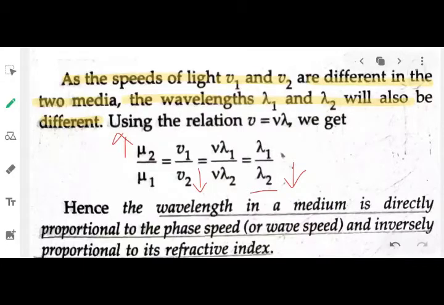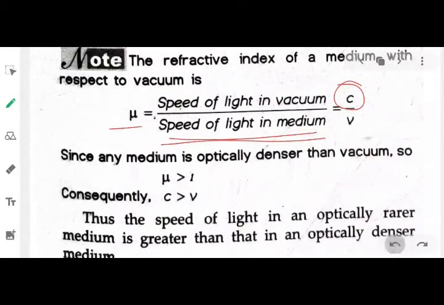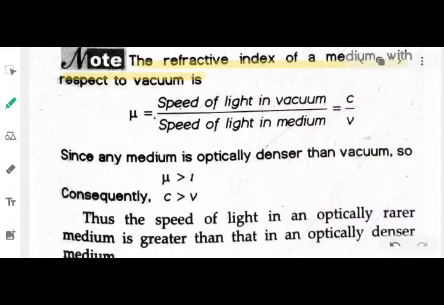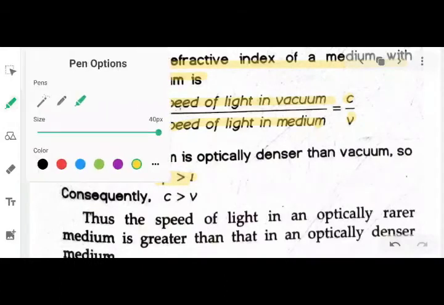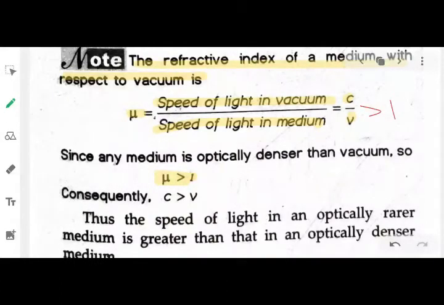Okay. Now based on this concept, we will move further. The refractive index of a medium with respect to the vacuum is mu equals speed of light in vacuum divided by speed of light in medium, which is c by v. Now we know for most of the mediums, the refractive index mu is greater than 1. So from here I can also say that the velocity of light in vacuum is greater than the velocity of